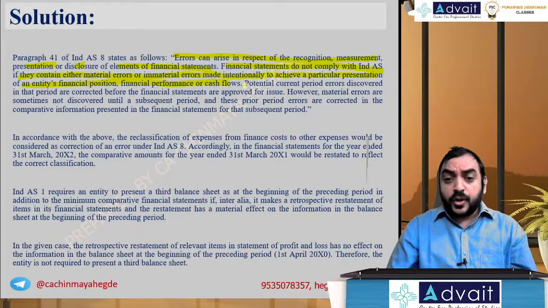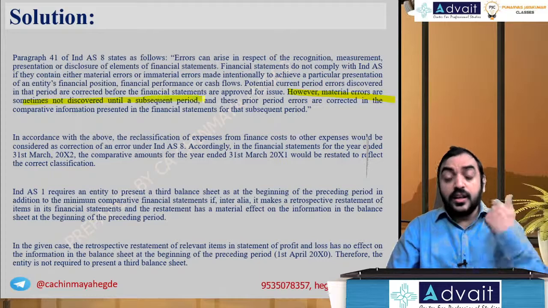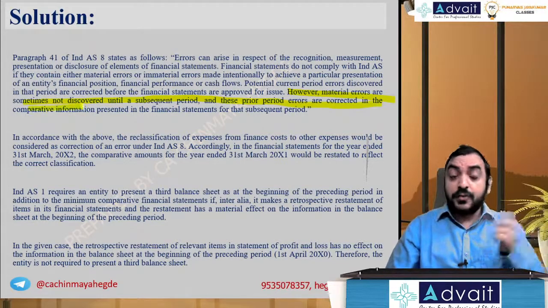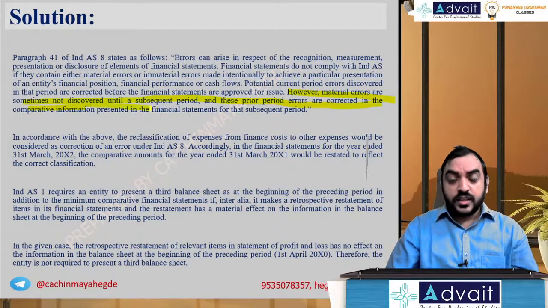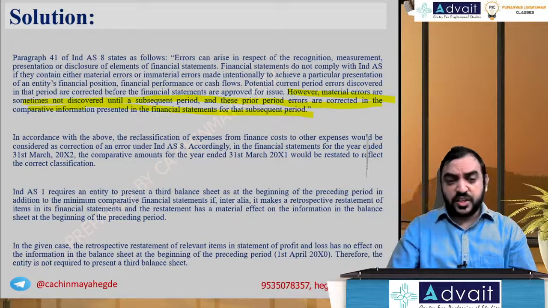Potential current period errors discovered in that period are corrected before the financial statements are approved for issue. However, material errors are sometimes not discovered until a subsequent period, and these errors are corrected in the comparative information presented with retrospective effect in the financial statements of the subsequent period, and in that case, the third balance sheet is required.